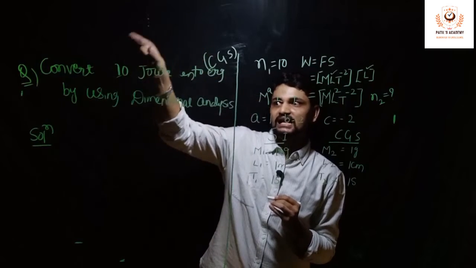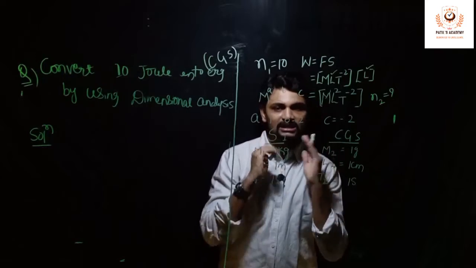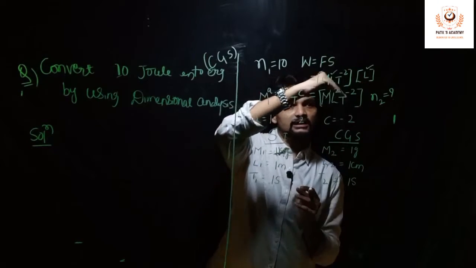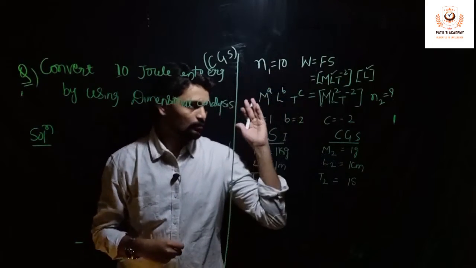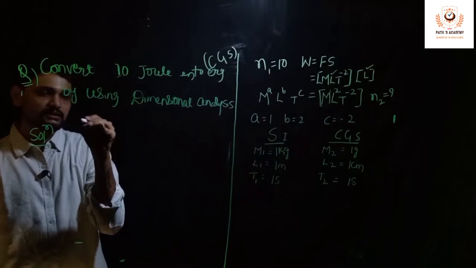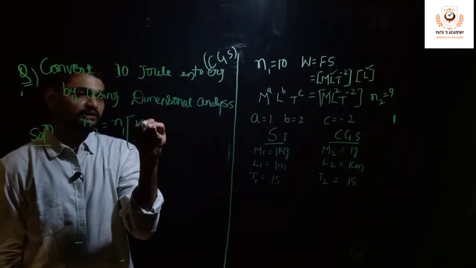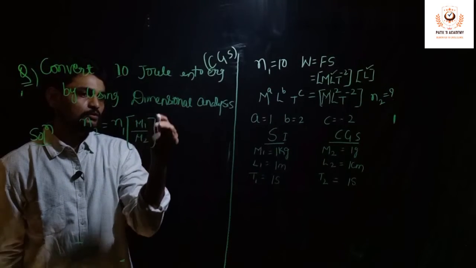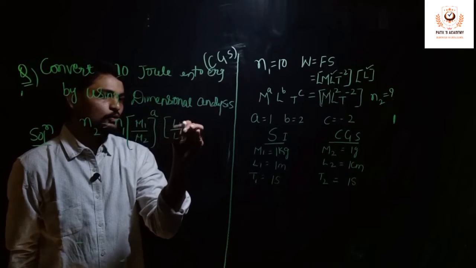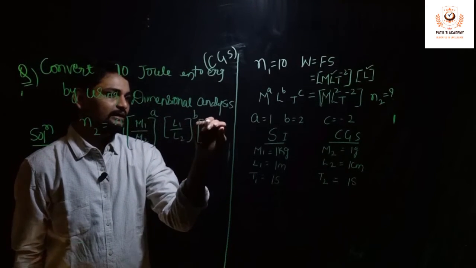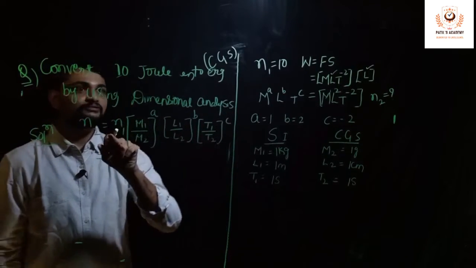That is, from SI we are converting to CGS by using dimensional analysis. So the values are in front of me. A, B, C values I got by dimensional formula. Now let us take the formula and directly try to solve. So by using this data I will start solving here. The formula is N2 equals N1 into M1 by M2 to the power A, and L1 by L2 to the power of B, and T1 by T2 to the power C.